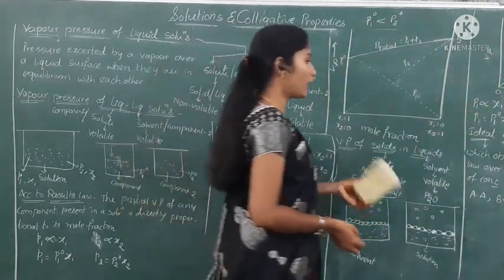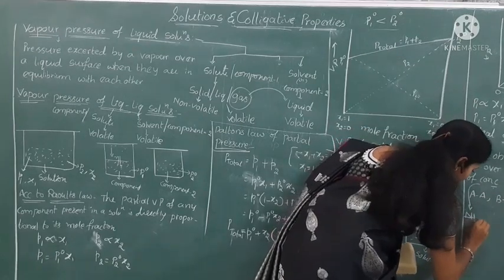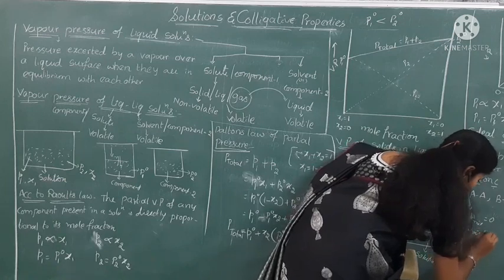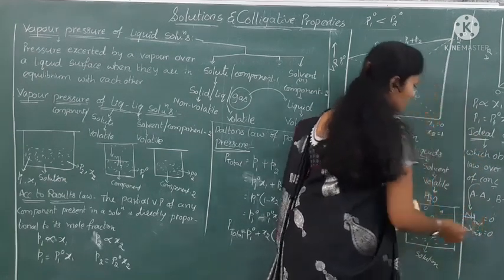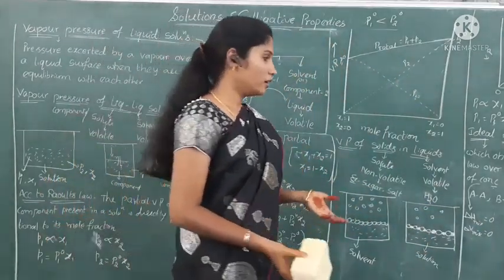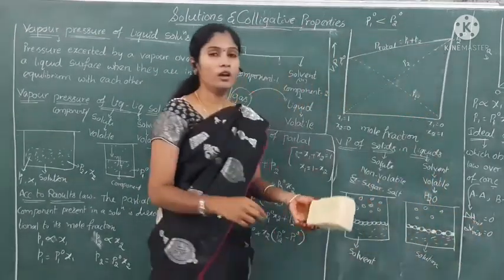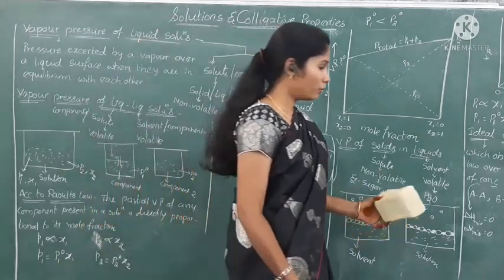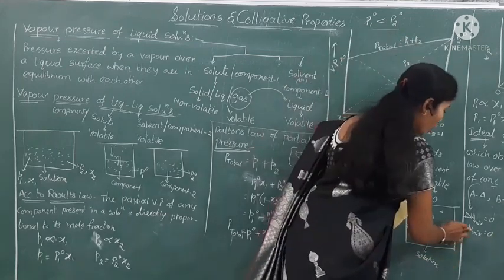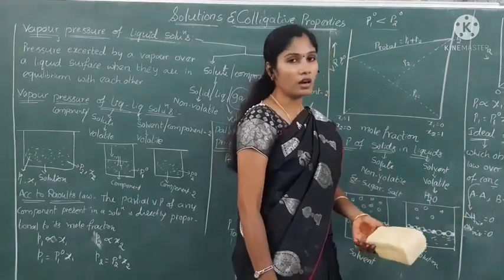Also for ideal solutions, we can say that delta H mixing is equal to 0 and delta V mixing is equal to 0. That means for ideal solutions, we cannot observe the absorption or release of heat. There is also no change in the volume of the ideal solution before and after. For non-ideal solutions, these are not equal to 0.